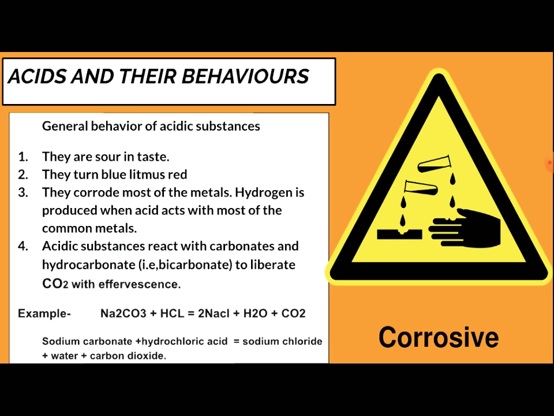Now we are going to talk about the general behavior of acidic substances. They are sour in taste, they turn blue litmus red, and they corrode most metals. Hydrogen is produced when acid reacts with most common metals. Acidic substances react with carbonates, that is CO3, and hydrogen carbonates, that is bicarbonates, with formula HCO3, to liberate CO2 with effervescence.